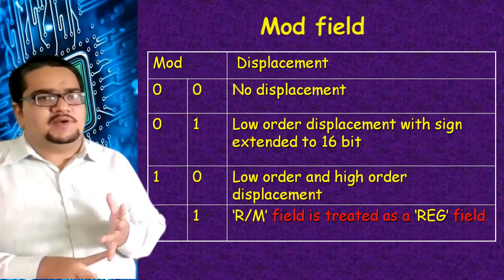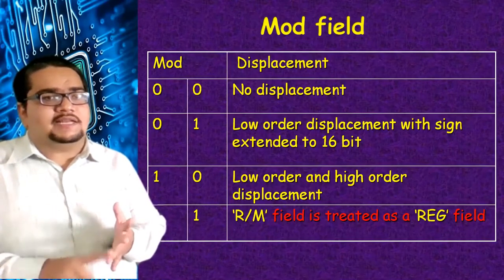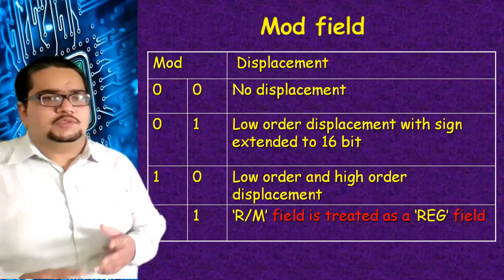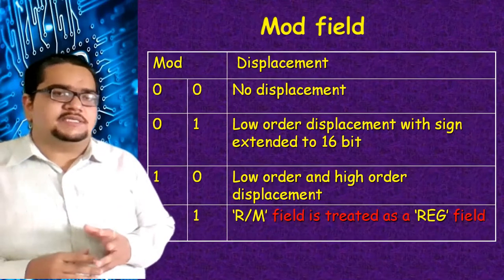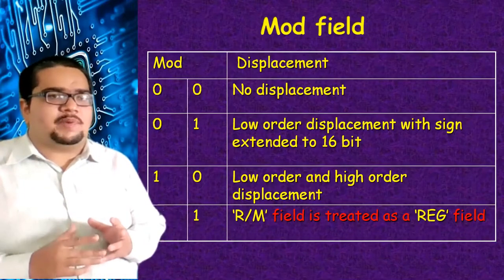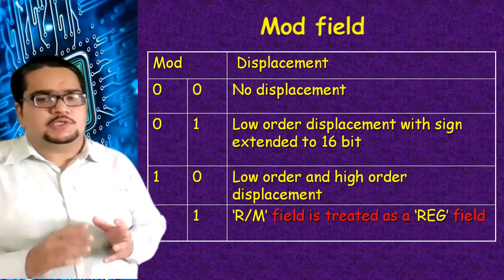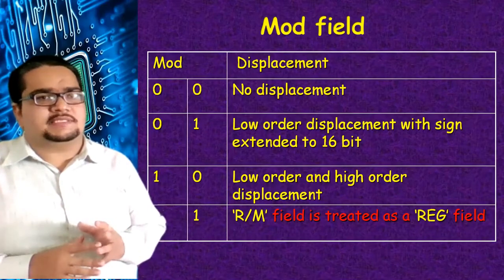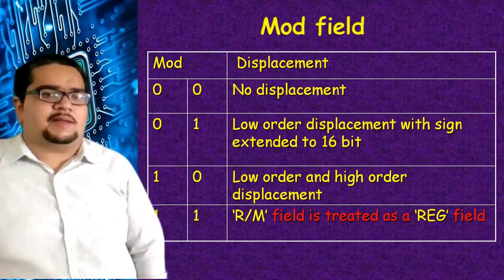Okay, the r/m field is a 3-bit code. Reg is also a 3-bit code. So when the mode bits are 1 1, r/m, which is the source operand, the second operand, becomes the same as a register. Okay, the first operand is the destination, the second operand is the source. So a 3-bit reg code can be given to it.